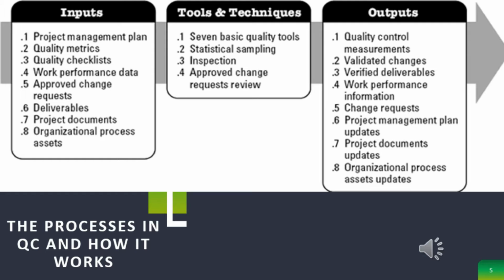For the tools and techniques, it has 7 basic quality tools, statistical sampling, inspection, and approved change request review. And for the outputs, it has quality control measurements, validated changes, verified deliverables, work performance information, change requests, project management plan updates, project documents updates, and organizational process assets updates.